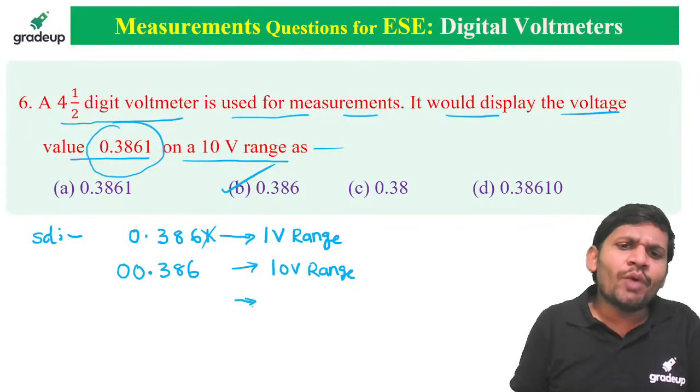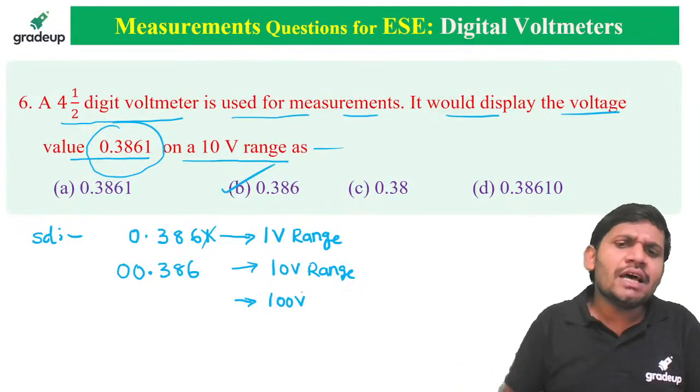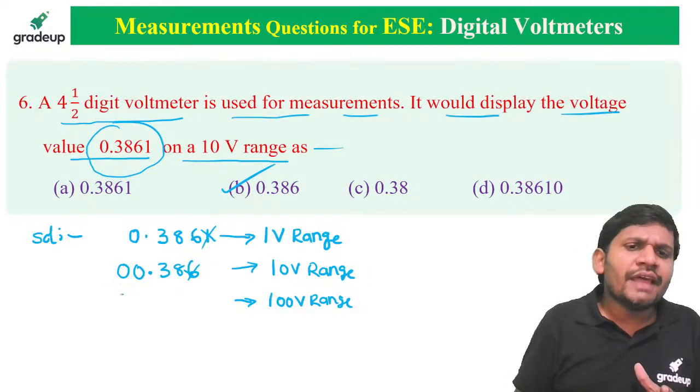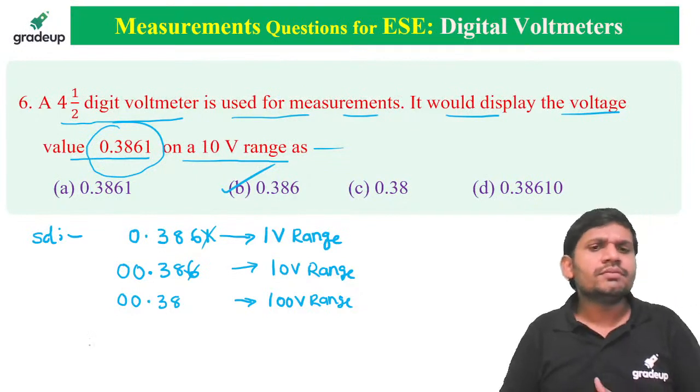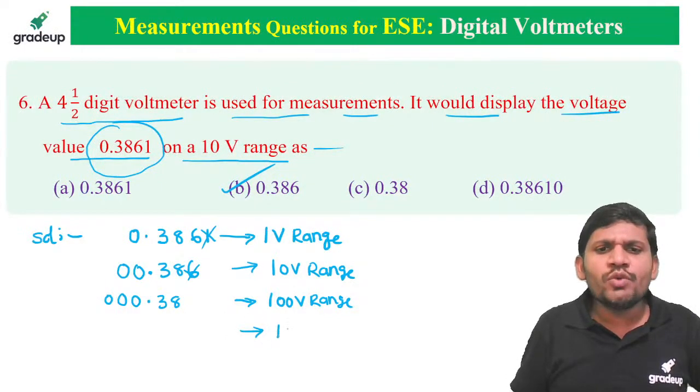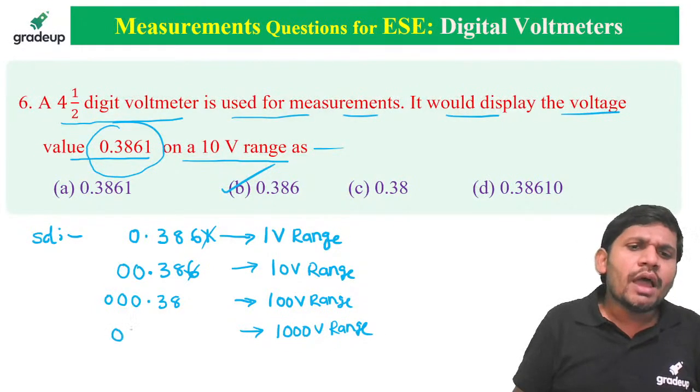If it is asked for the 100 volts range display, remove one more digit and add one zero here: 0.38. For the 1000 volts range display, add one more zero, giving 0.3.